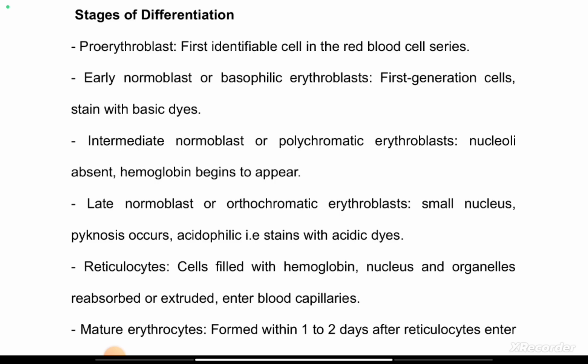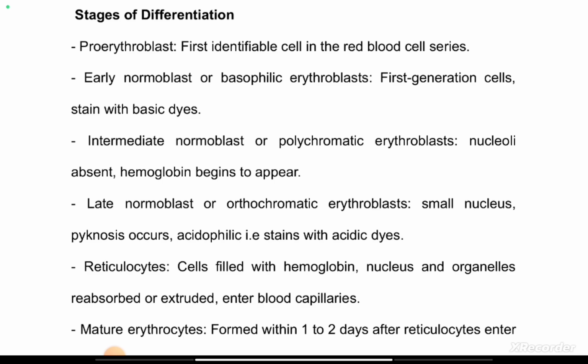Okay. So, I've told us that the earlier the stages, the more the nucleus, the lesser the hemoglobin, and the staining property is going to be basic dye. And the later the stage, the more the hemoglobin, the lesser the nucleus, and the more acidic the dye is going to be. So let's quickly give you a run through of all the stages that we have here.